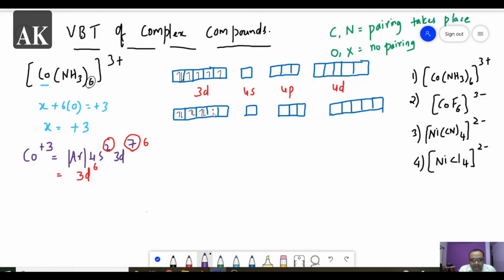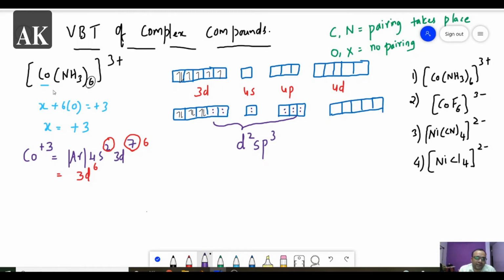So this is one ligand, this is the second ligand, this is the third ligand, 4, 5, and this is 6. Now these are all the vacant orbitals created by hybridization, and here it is nothing but d2, 1 s, and p is 3. So this is a hybridization, that is d2sp3 forming for this complex.